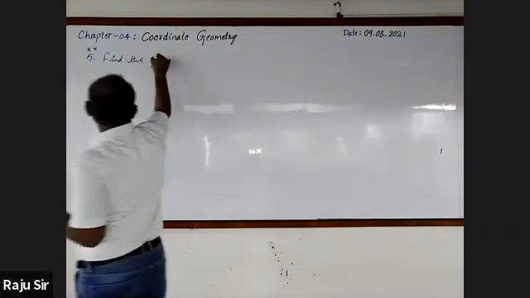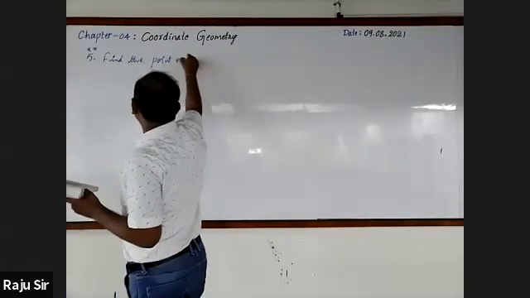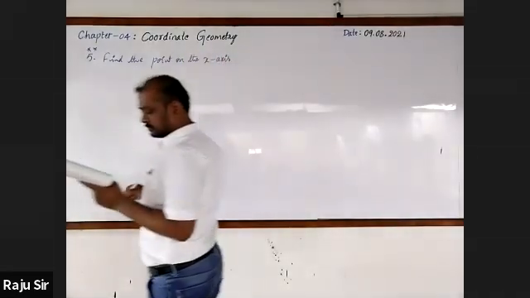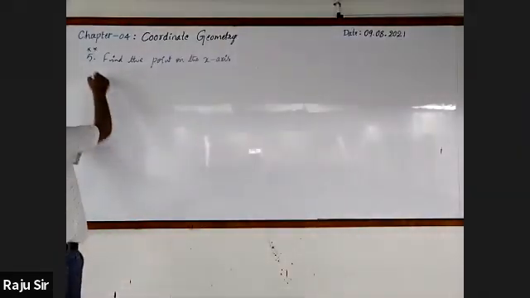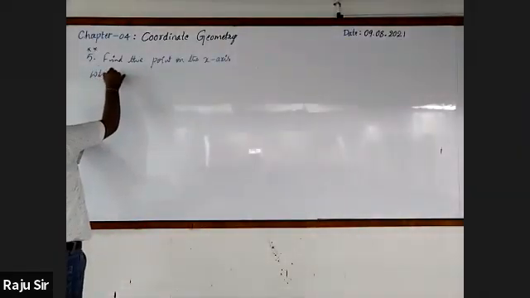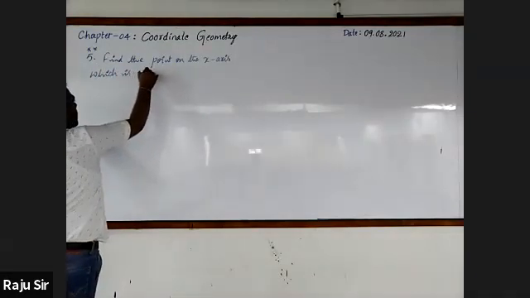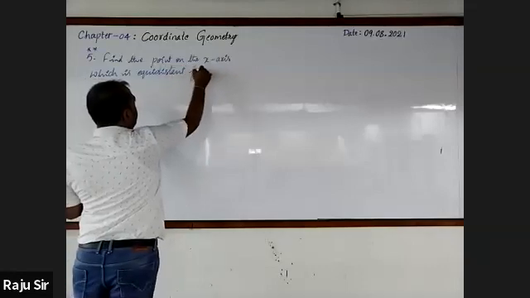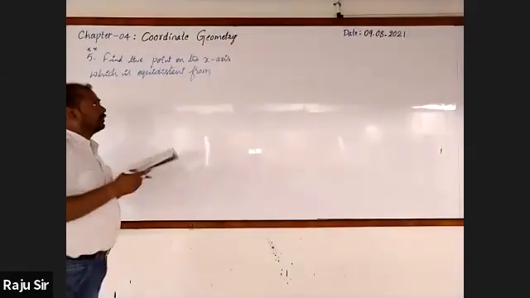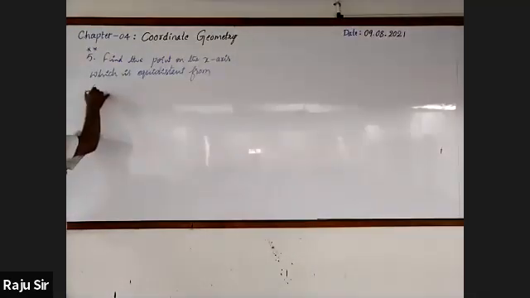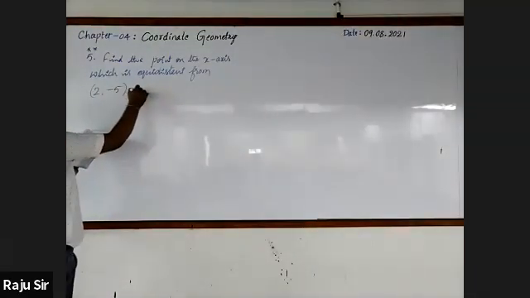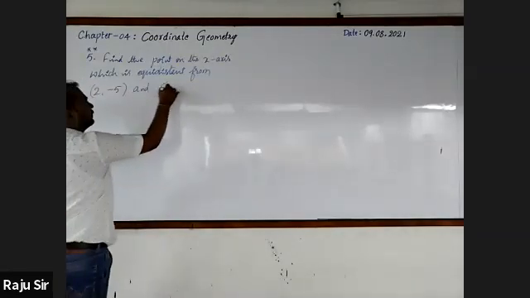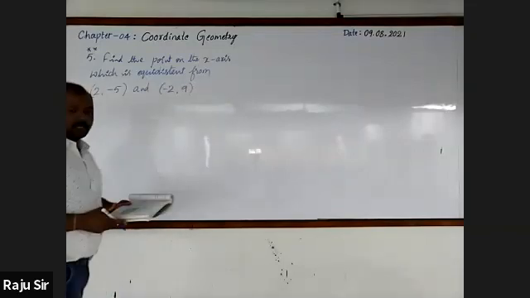Find the point on the x-axis which is equidistant from 2 comma minus 5 and minus 2 comma 9.